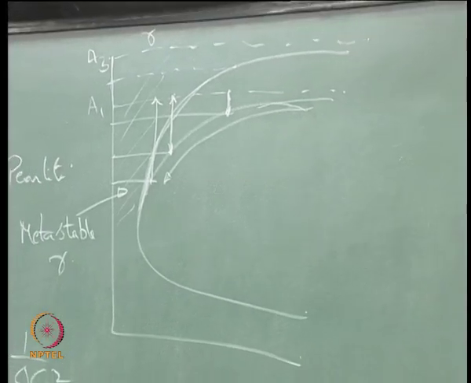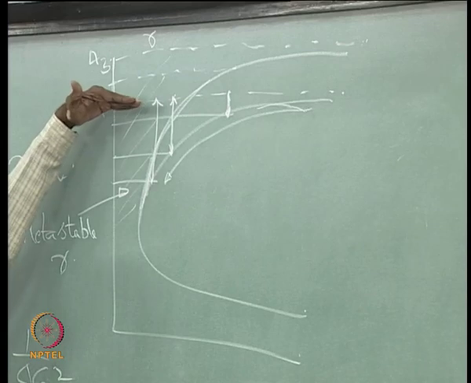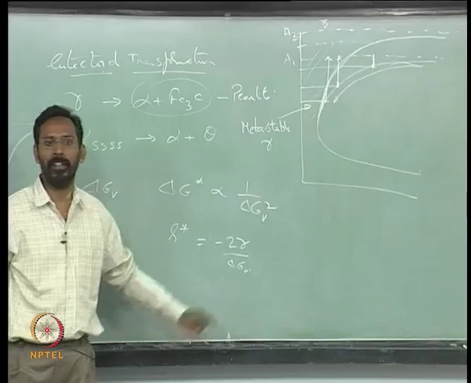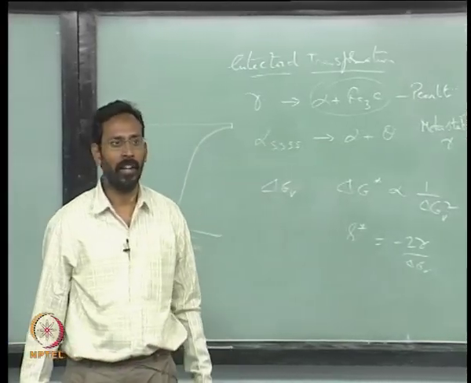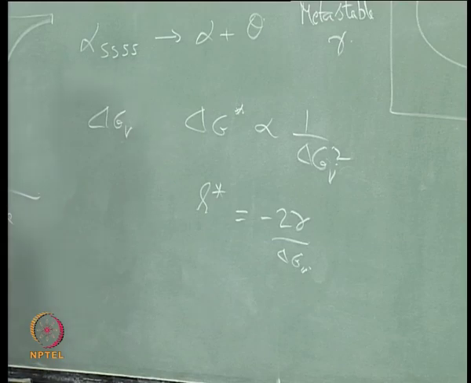For us, the equilibrium transformation temperature for this particular transformation, gamma to pearlite, is A1. So with respect to A1, if you measure, you would see the undercooling is increasing, and if the undercooling is increasing, you will see the delta GV is increasing, and then R star decreases. But this does not continue forever.